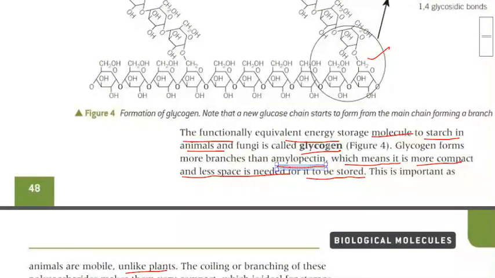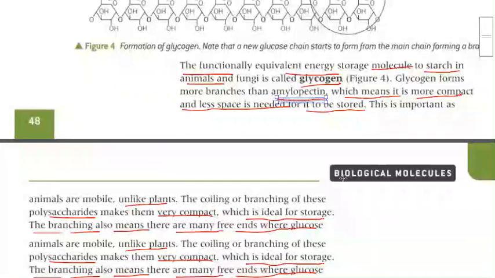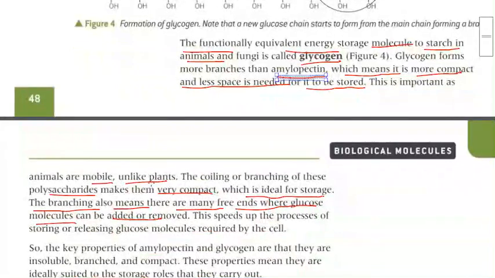The number of chains in glycogen is a little bit more than that of amylopectin, which means that it is more compact and less space is needed to store it. This is important as animals are mobile, unlike plants. Plants stay in one place, so they can afford that storage, but animals are moving here and there, so they can't afford that. So coiling or branching of these polysaccharides makes them very compact, which is ideal for storage.